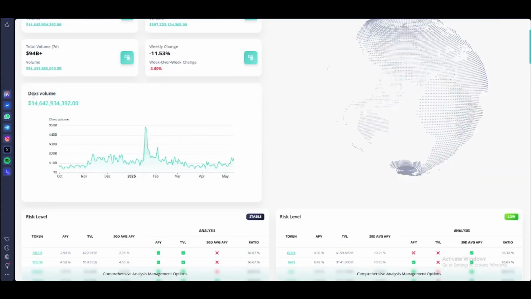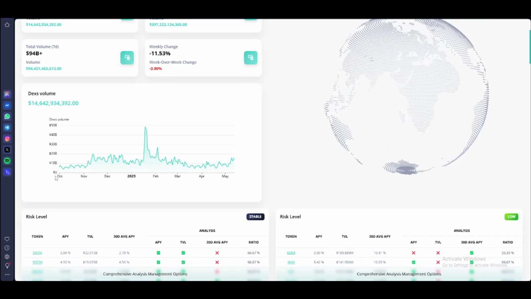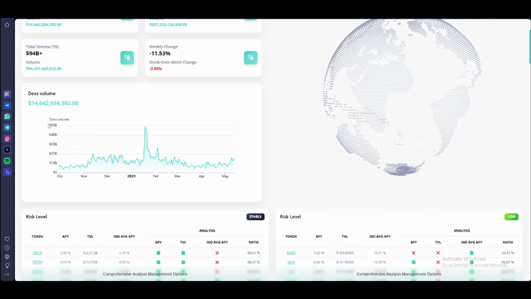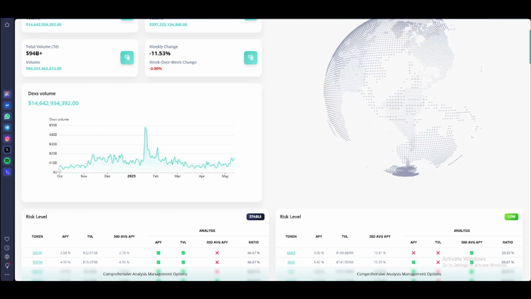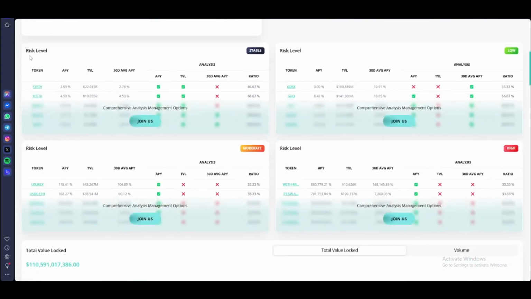So this is the DEX volume. So we have here the percent of volume. So we have here October, November, December, and all of this month. So we have here the DEX volume, we have here 10, 20, 30, 40, and 50 billion, and so forth. And this is the risk level. We have here the token, and then the FVG or EVY.